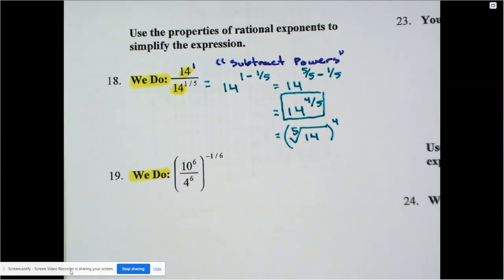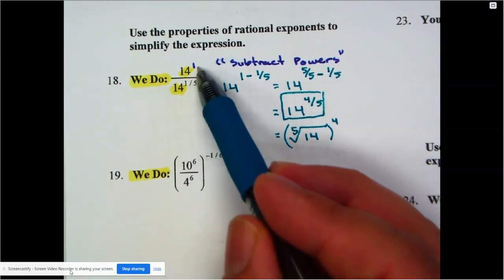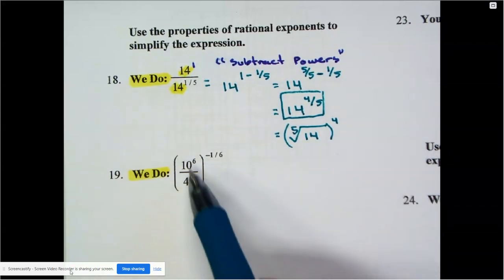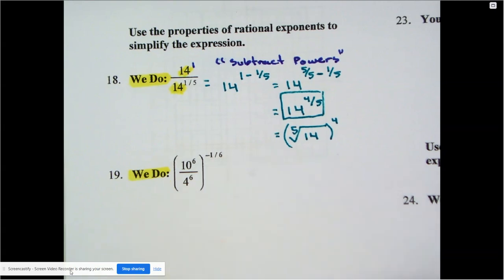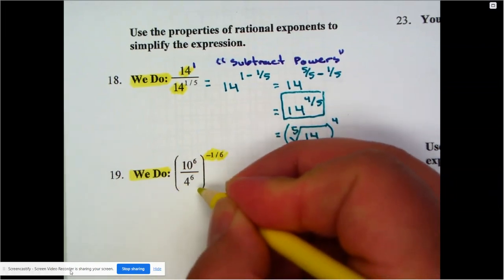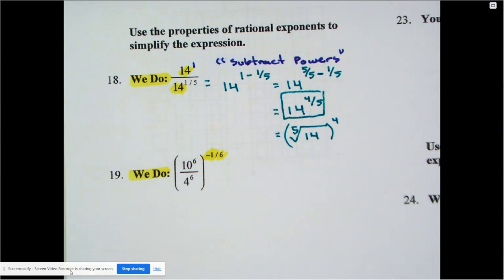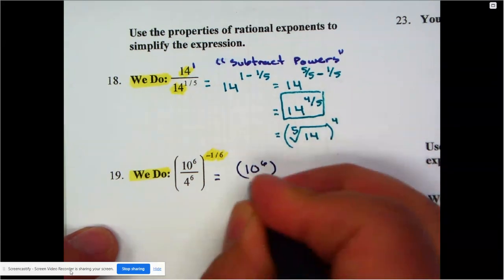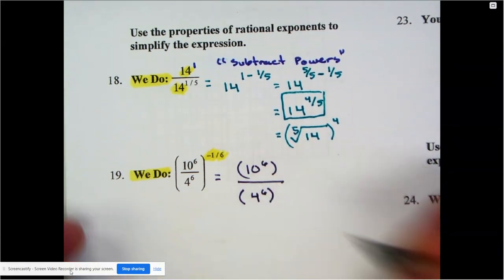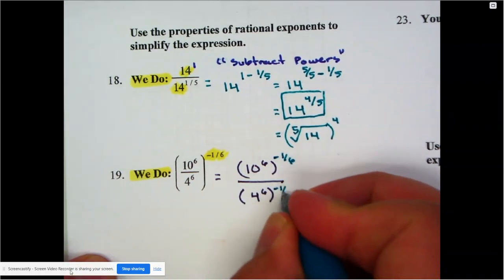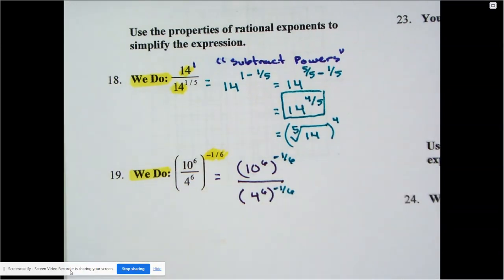All right, so when I look at number 19, remember here I subtracted my powers, but only because the bases matched. The bases don't match here. If your bases don't match, then I can't subtract the 6 with the 6. That wouldn't make sense. But what I do notice is it's all surrounded with parentheses with the power on the outside. Well, I know my rules there. The rule for that is everybody on the inside, the 10 to the 6, the 4 to the 6, everybody's going to get their own power of negative 1 over 6. Everybody gets that power on the inside. And I know there's a negative. We'll deal with that as it comes.